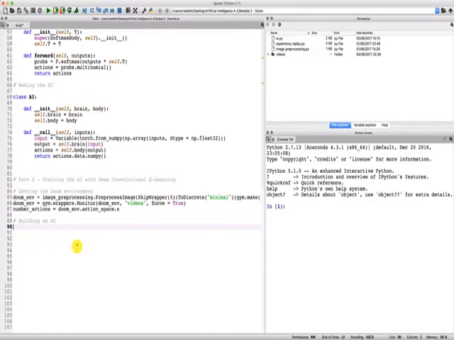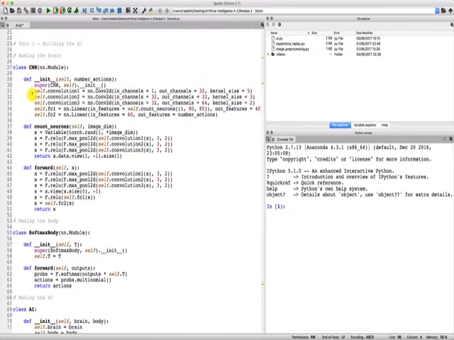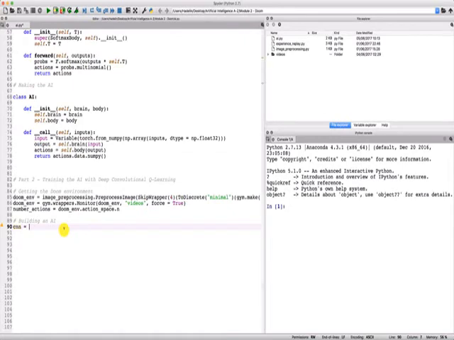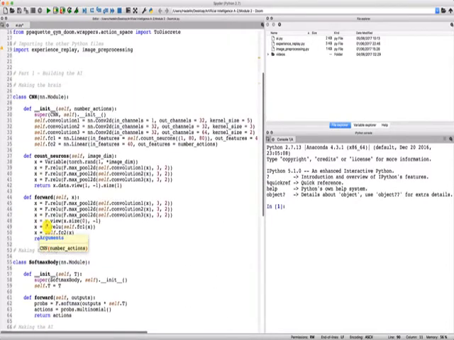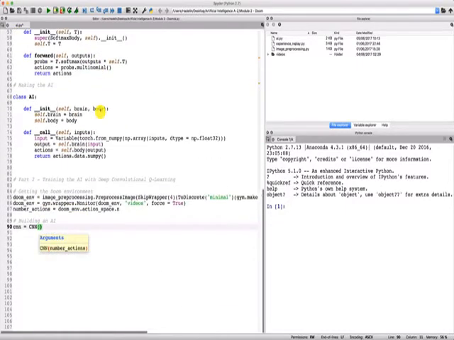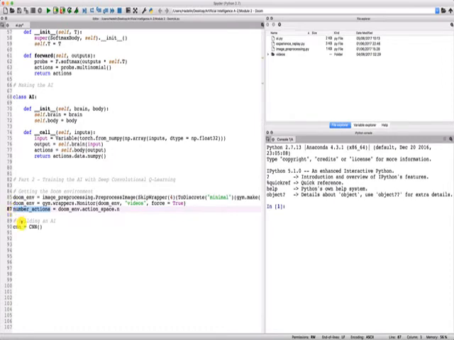Let's start with the brain. We're going to call the brain CNN, because the brain is a convolutional neural network, and it will be an object of the CNN class, so it makes sense to call it CNN. So CNN equals, and then we take our CNN class this time, and we input, in parentheses, according to you, well, at this point when we create an object of a class, what we have to input is very simply the argument of the init function. And that's number_actions, and thanks to what we did previously, when getting the Doom environment, we already have this number_actions, and therefore we simply need to input number_actions here into the CNN class. Perfect. So now we have the brain.